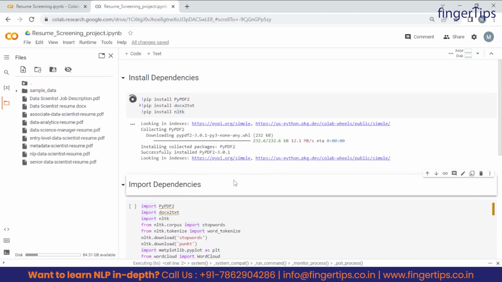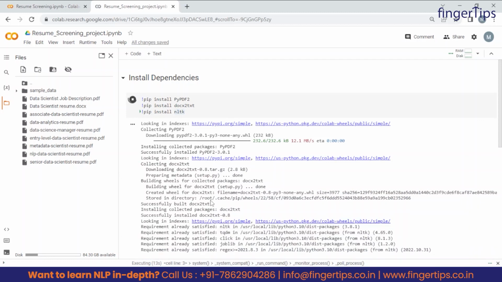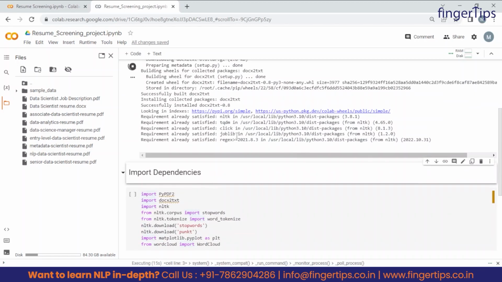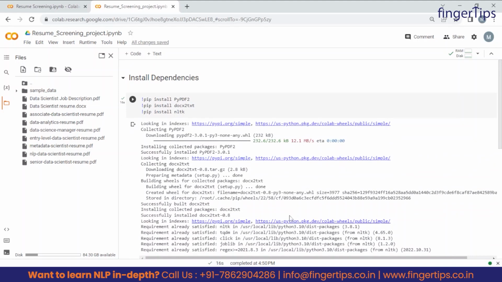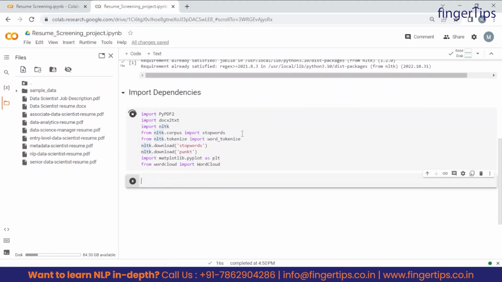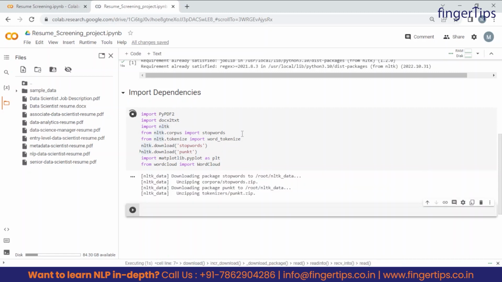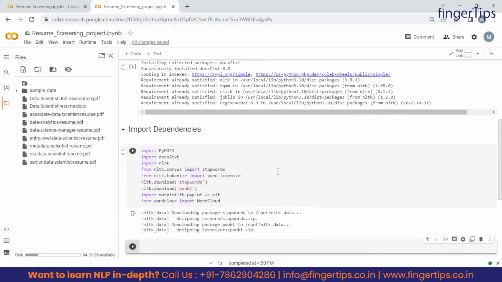Because whenever you are installing these libraries for the first time, you have to keep some patience because it will take some time. Okay, so we can see all the libraries are installed. Now we can import them. So fine, we have run all these cells successfully.